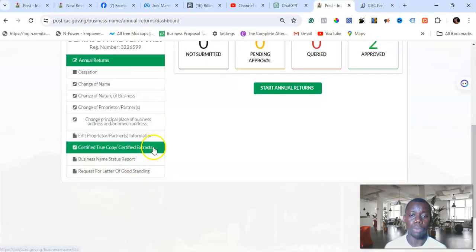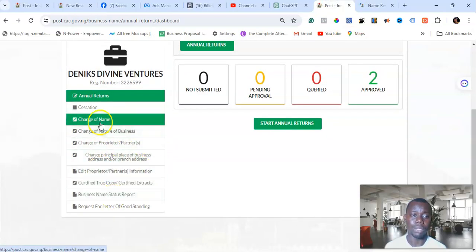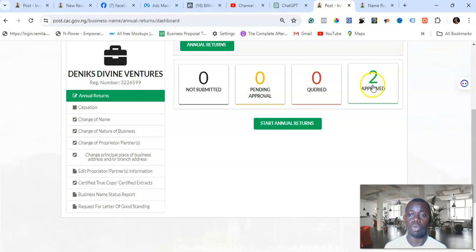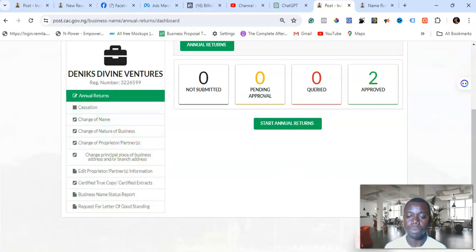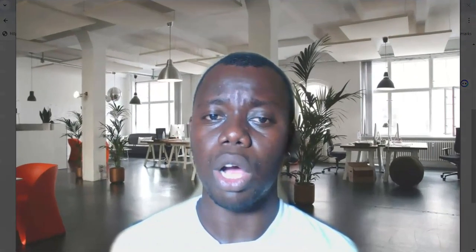So this is how the post-incorporation portal looks like for business name. You can see that on this particular business name, an annual return was carried out. Whatever activity you are carrying out on any business, we can see it from our own end and can verify what you are doing, right? So once you're done with that, the next thing also is that, I think basically those are all the rules.